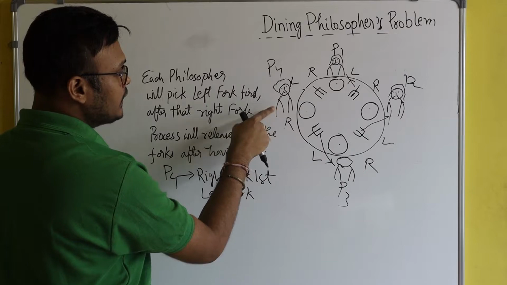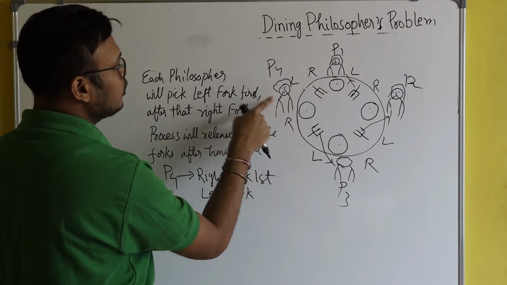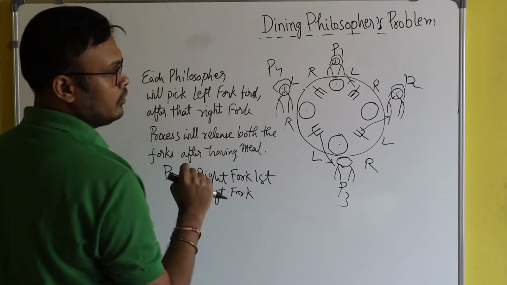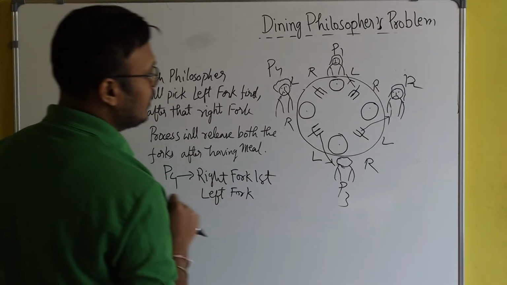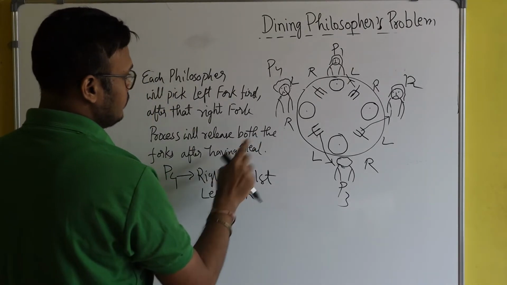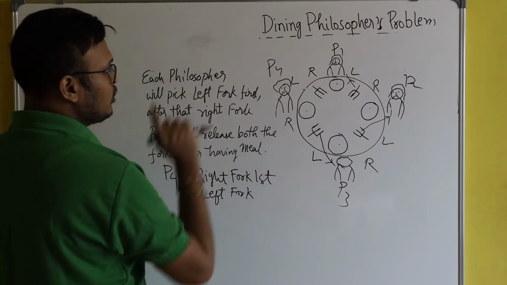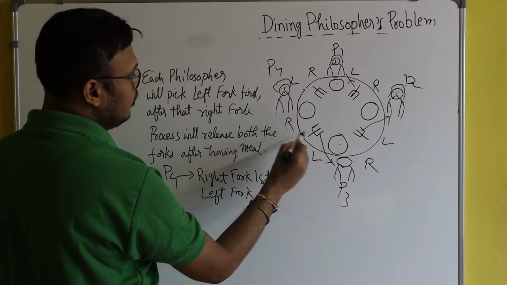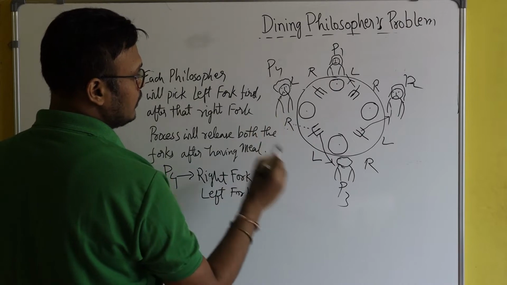If he doesn't pick the right fork first, then he also can't pick the left fork.